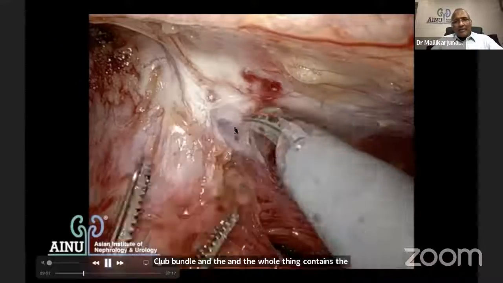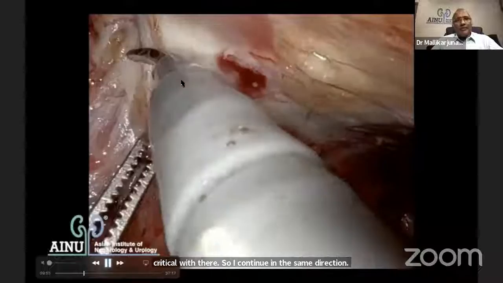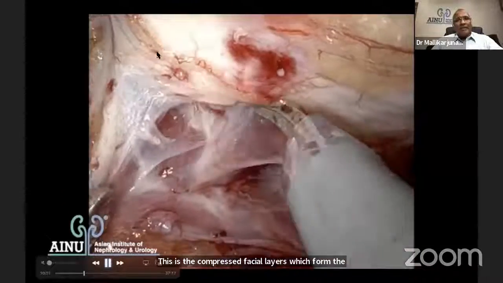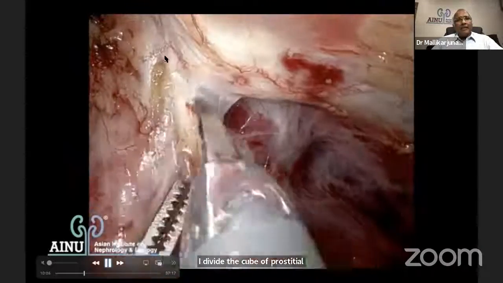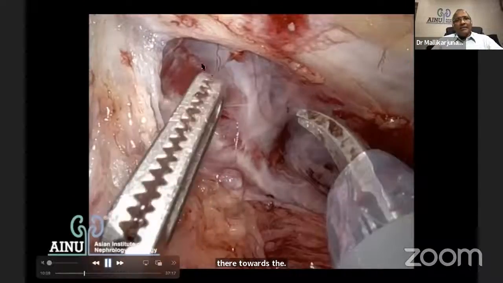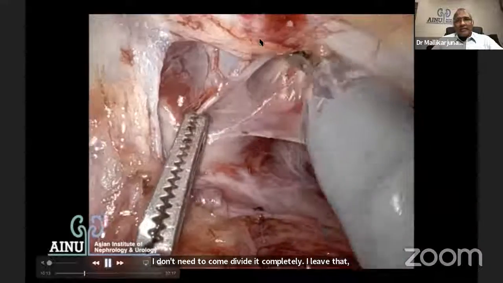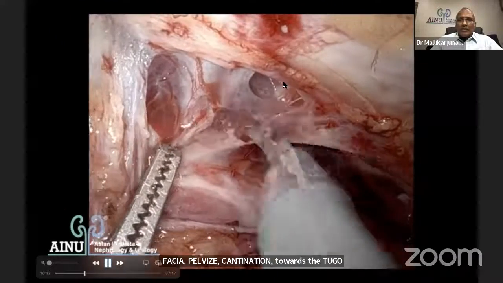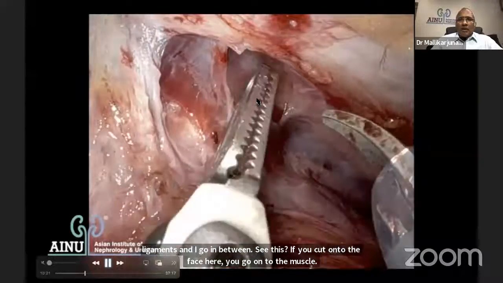So I continue in the same direction. These are the compressed fascial layers which form the puboprostatic ligaments. I divide the puboprostatic ligaments which are attached to the prostate, but retain that part which is there towards the levator ani. I don't need to divide it completely. I leave that arcus tendinous fascia pelvis continuation towards the puboprostatic ligaments, and I go in between. See this? If you cut onto the fascia, you go onto the muscle. That's not the fascial layer which I want. I need the fascia to be attached onto the muscle.